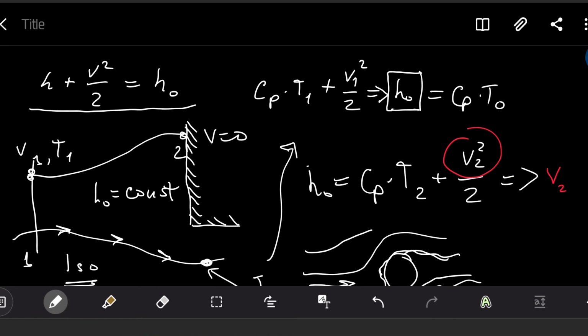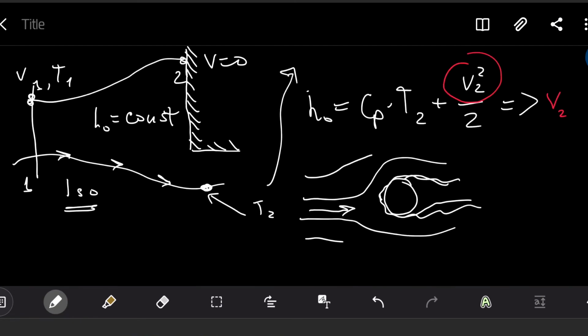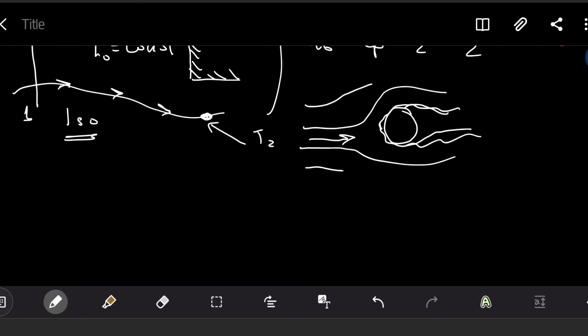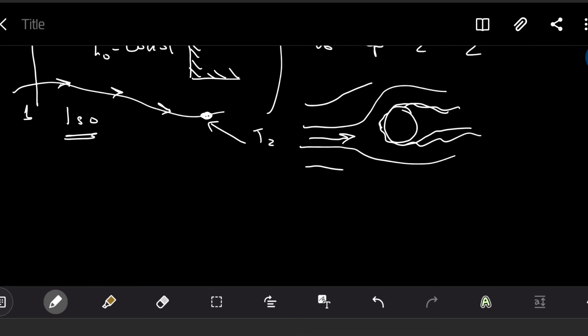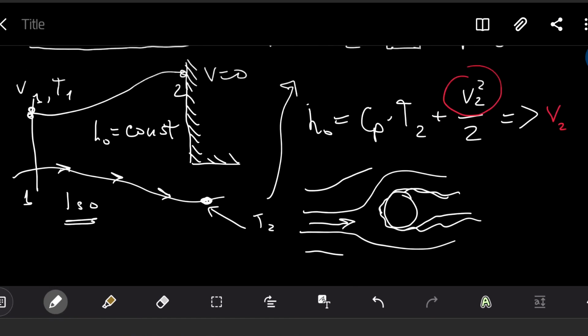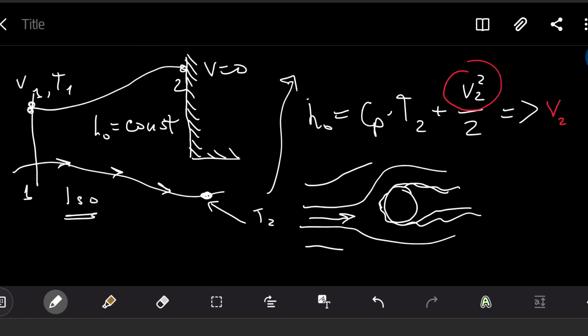This is one possible answer to your question about stagnation enthalpy and stagnation temperature, but there are more applications we might see. Please go and read carefully the chapter on forms of energy equations, and you will see that it is not only the velocity you can calculate, but practically any thermodynamic parameter.